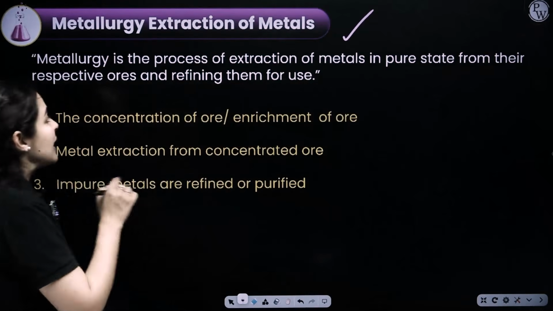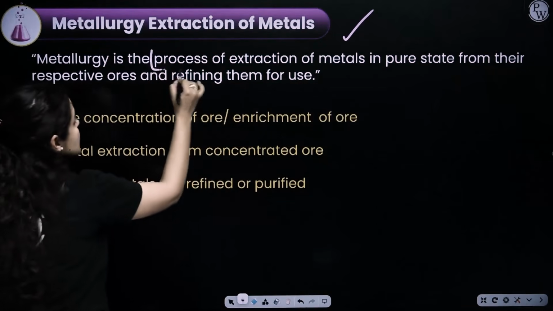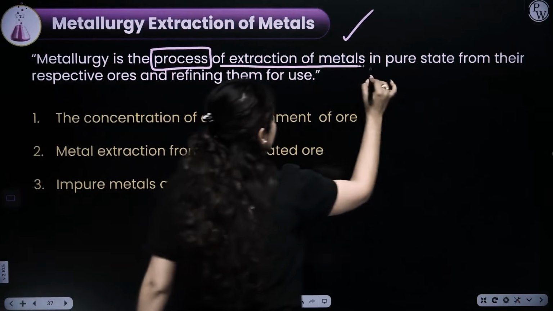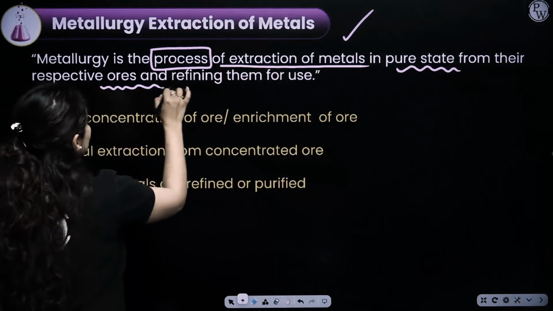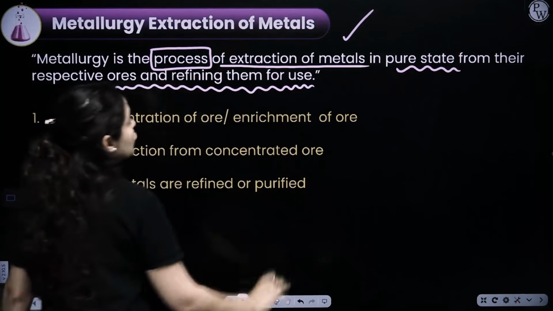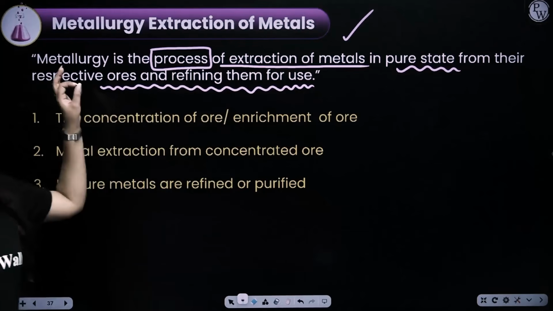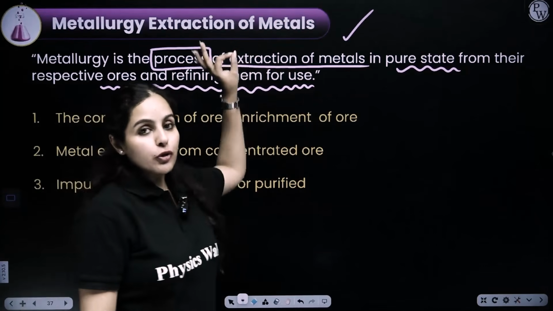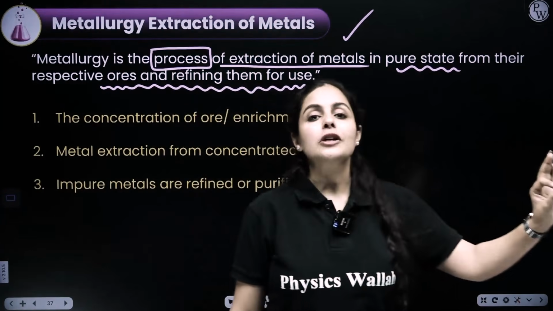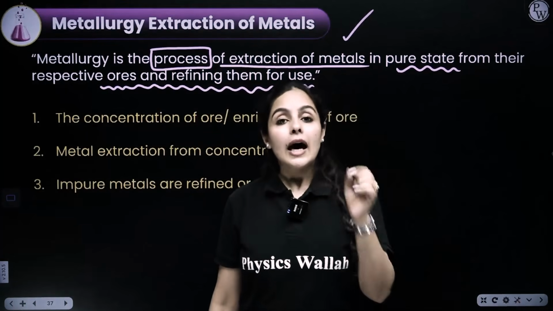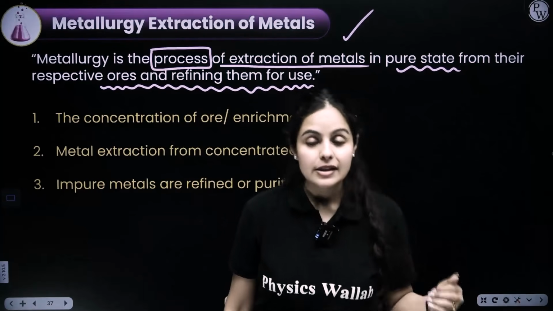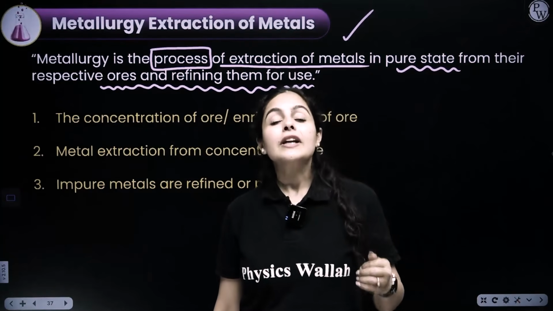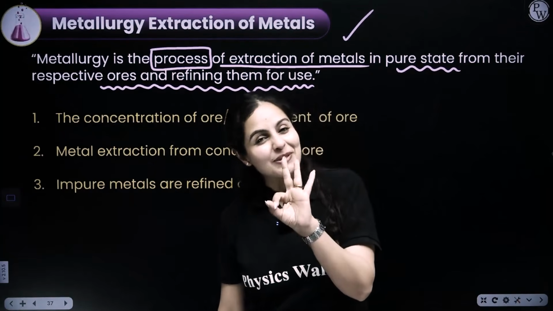Clear? So metallurgy is a process of extraction of metals in a pure state from their respective ores and refining them for use. So the process of extraction of metals also needs to be economical and convenient, and that process is called metallurgy. Is that clear? For that we need just 3 simple steps.